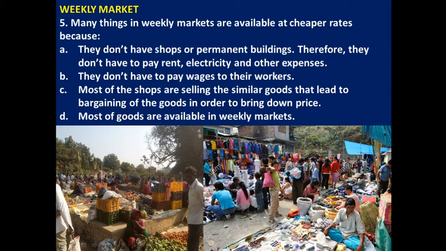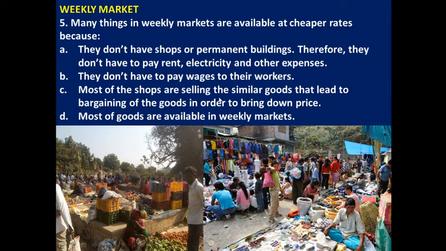In shopping malls and neighborhood markets, they hire laborers and workers in order to sell goods. But in the weekly market, most of the selling is done by their family members. Because of these reasons, they can sell these goods at cheaper prices as compared to other markets.